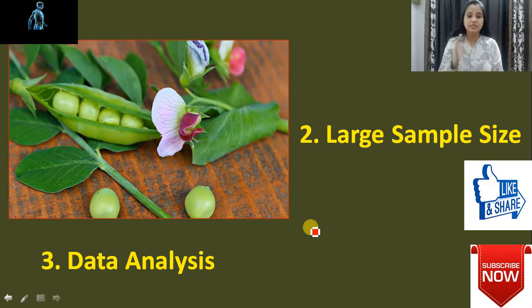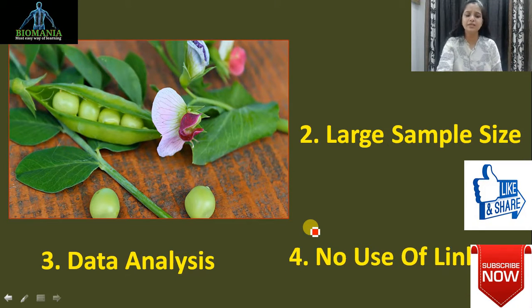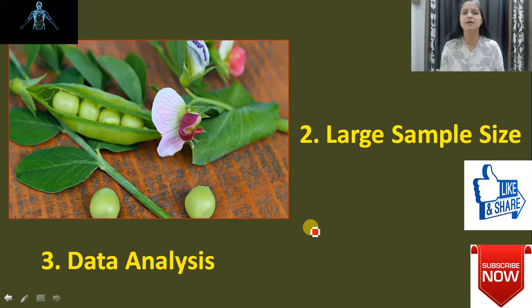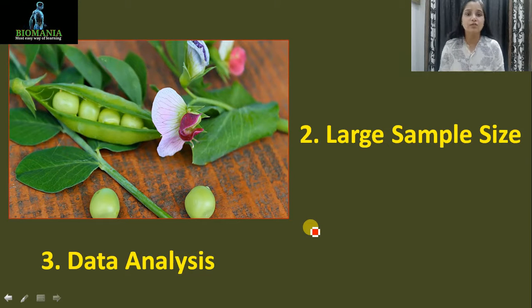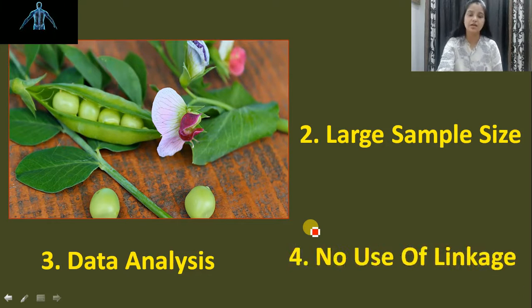Next one is the data analysis. As I have told you, Mendel was a mathematician, so his working style, calculating data, was in a very clear manner. Each and every calculation was very clear and very simple. So his data analysis method is also very important. And the next one is that the contrasting traits chosen by Mendel don't have any kind of linked gene, so there is no phenomenon of linkage in his work. So that is also a very big reason for his success.